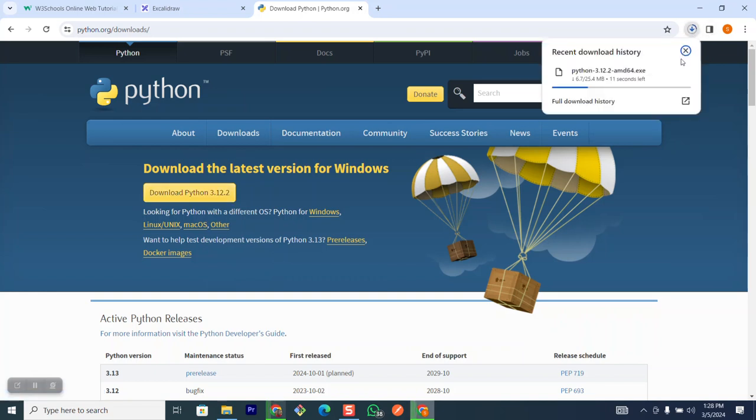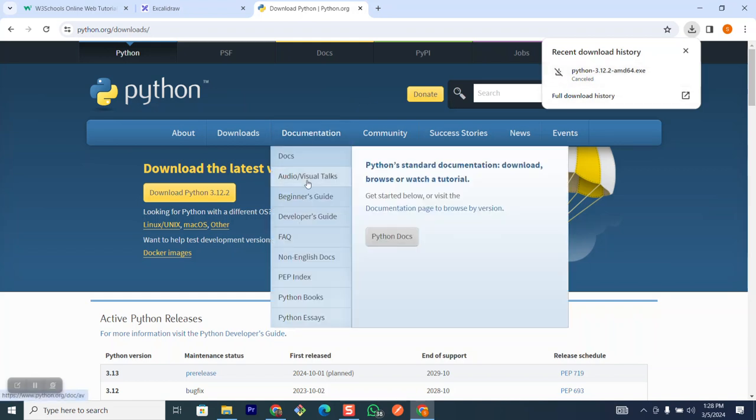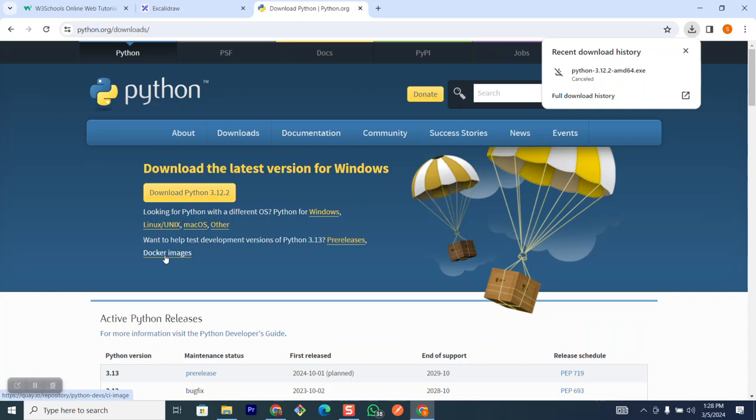It will download onto my machine, but I don't want to do that because I already have Python installed. But all you have to do is, when this finishes downloading, simply run it as an installer and install it on your system. It will download an executable file for you. So just download it and then run it the way you install a regular application, and it will be installed for you.